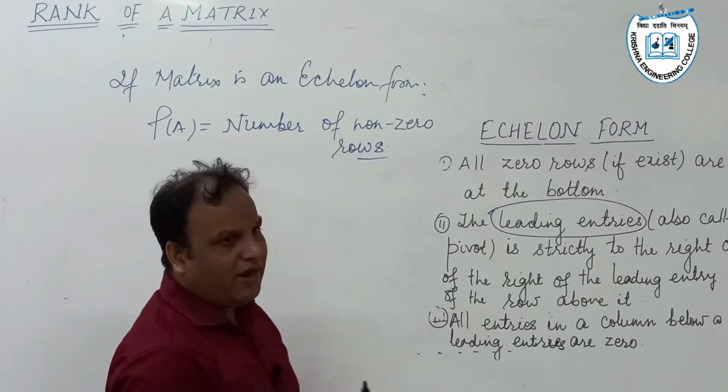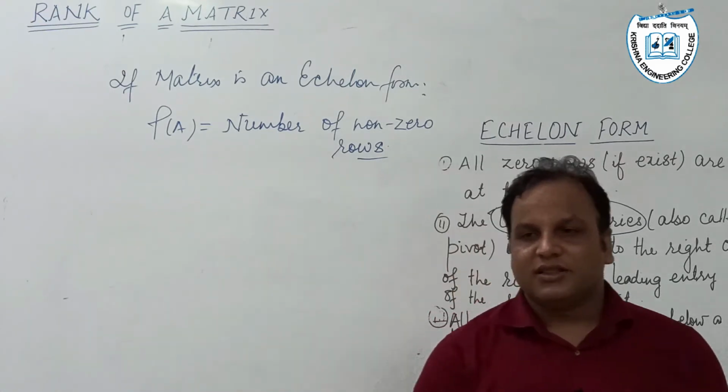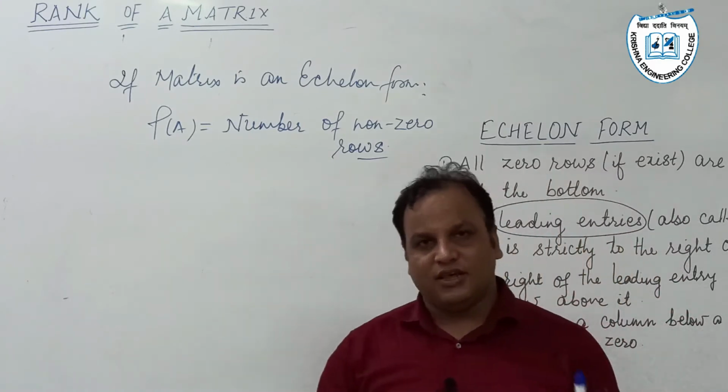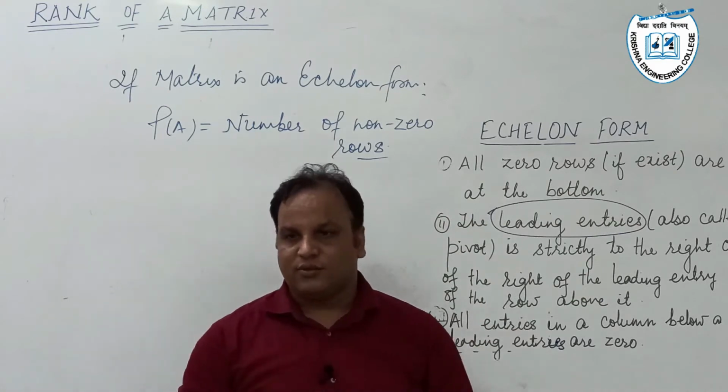If any given matrix is in echelon form or has been reduced to echelon form, then the rank of the matrix is equal to the number of non-zero rows in the given matrix. Okay.